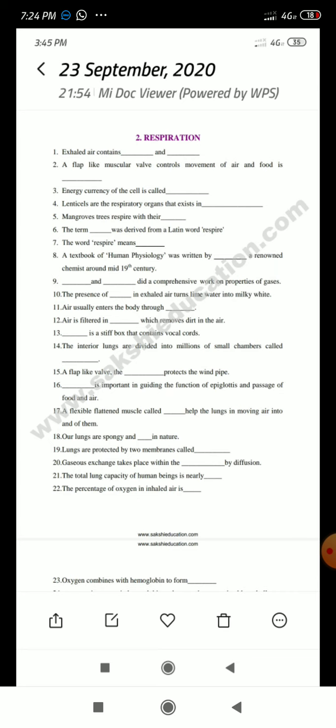Lungs are protected by two membranes called dash. What can we call the membranes of the lungs? Pleura. Okay. Gaseous exchange takes place within the dash by diffusion.